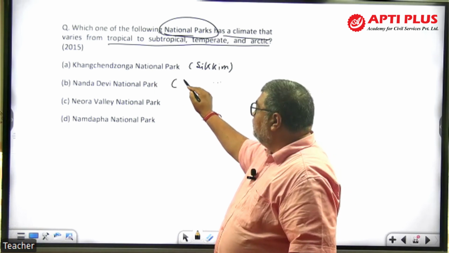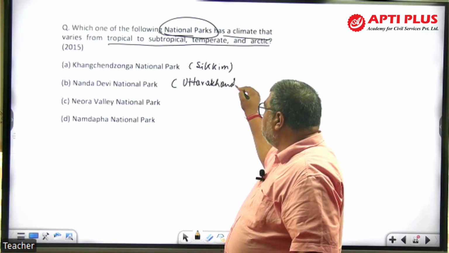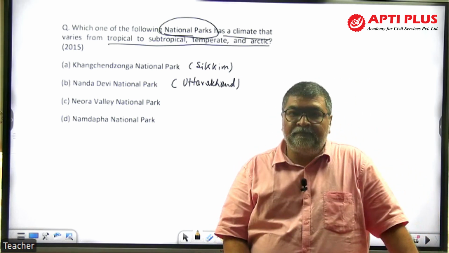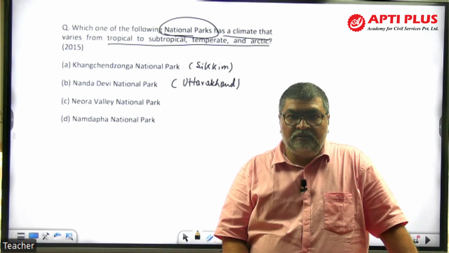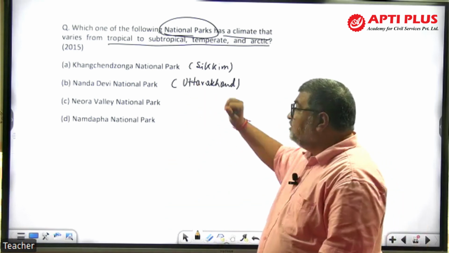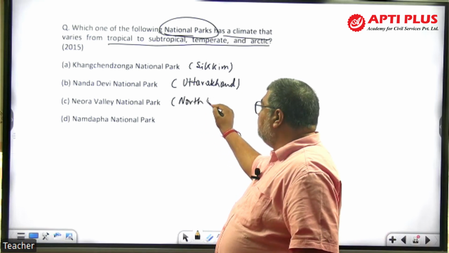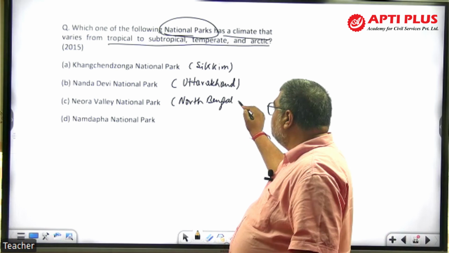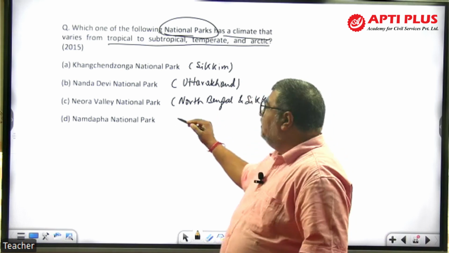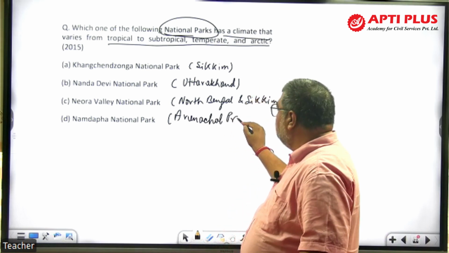Nanda Devi, Uttarakhand, Chamoli district, Bageshwar, that area. That is where the Nanda Devi Biosphere Reserve is, a UNESCO World Heritage Site, right? Kanchenjunga is also a UNESCO World Heritage Site. Neora Valley, very fine, is in North Bengal, Darjeeling, and the Sikkim part. Going that way, Namdapha, Arunachal Pradesh, is also a Tiger Reserve and National Park.